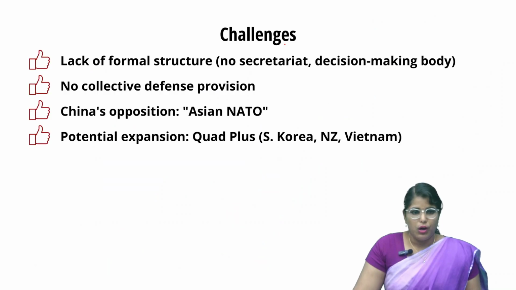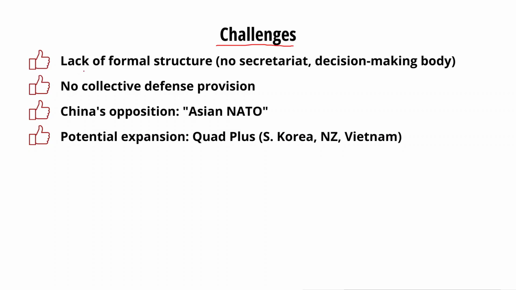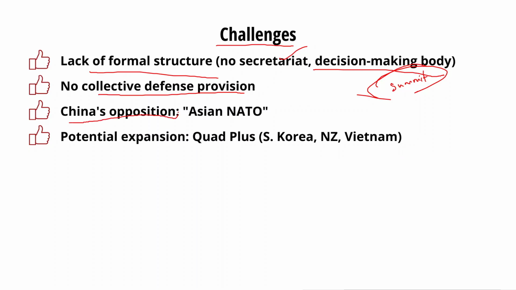Now we'll see what are the challenges with respect to the Quad. See, first, it lacks a formal structure. That is, there is no secretariat and there is no decision making body. They have only a summit in which they meet and talk about important agreements that can give development in the region. There is also no collective defense provision, and it is projected as opposition to China. It has been given a nickname like Asian NATO.